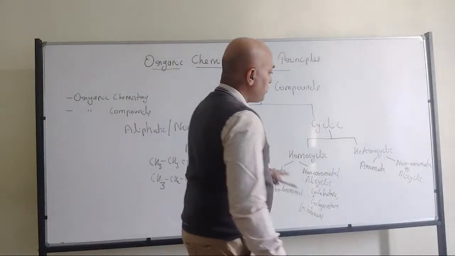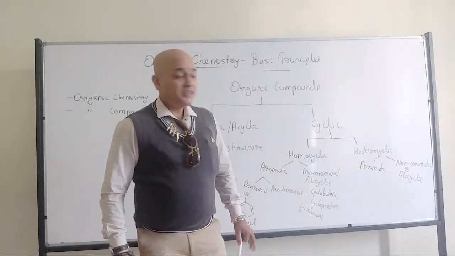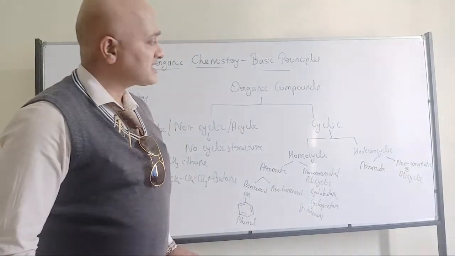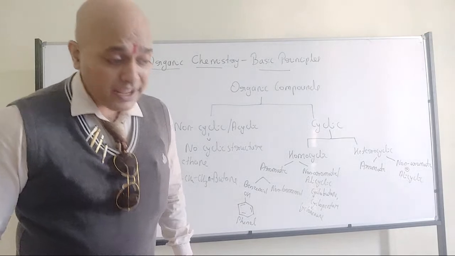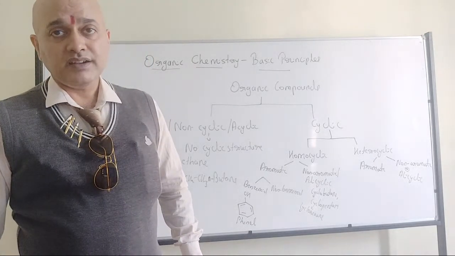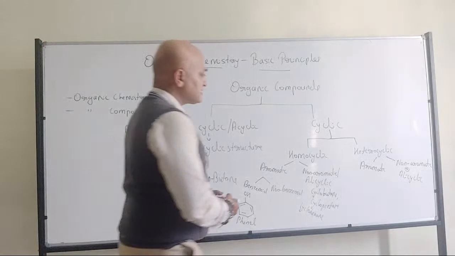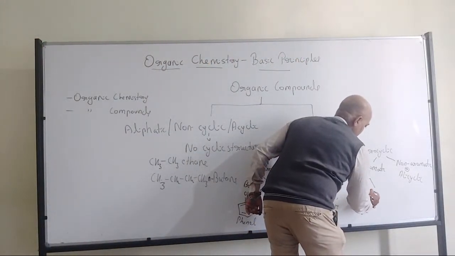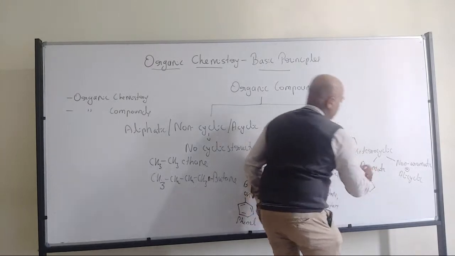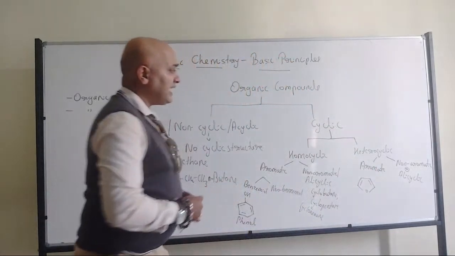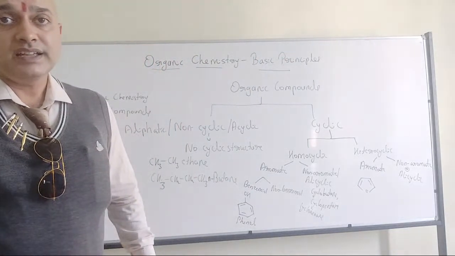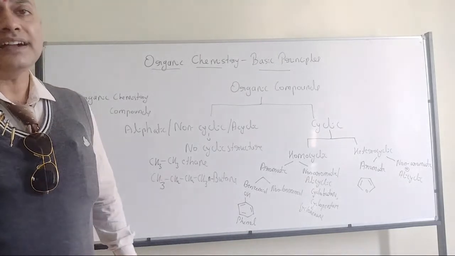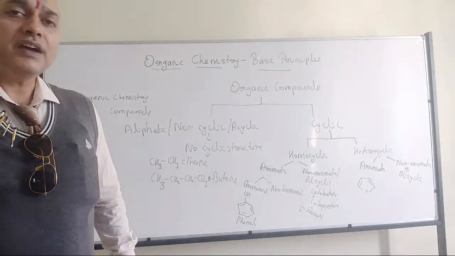In the same way, when I am talking about heterocyclic, we have aromatic compounds, cyclic structures which are aromatic in nature. Just now we discussed furan. That can be included under aromatic heterocyclic compounds. All of you have understood?